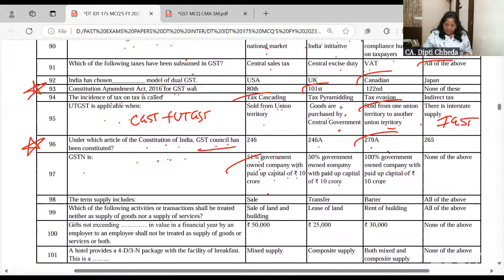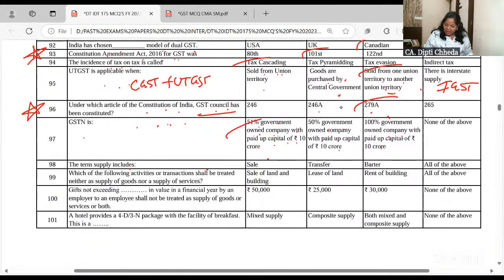Next, the term supply includes sale, transfer, barter, all. Section 7: if it is for consideration, if it is related to business, and the recipient and supplier are not related, it's a supply. So it includes sale, transfer, barter. So the answer is all of the above.